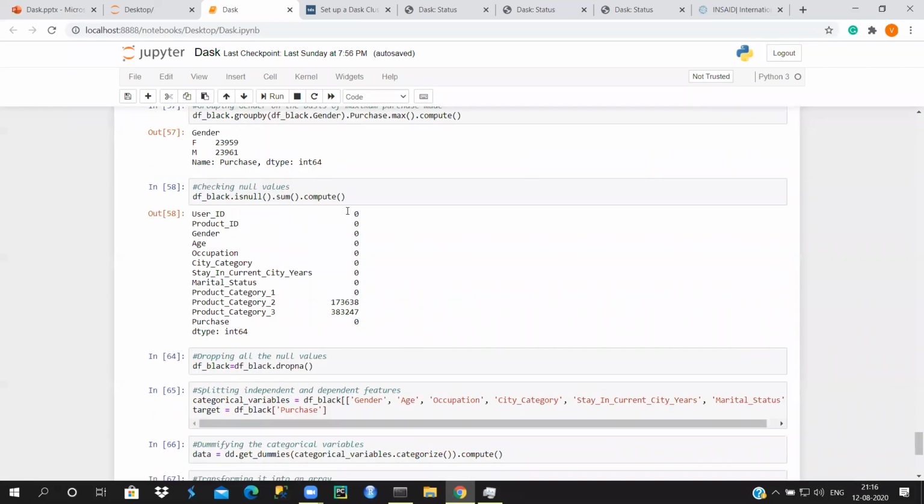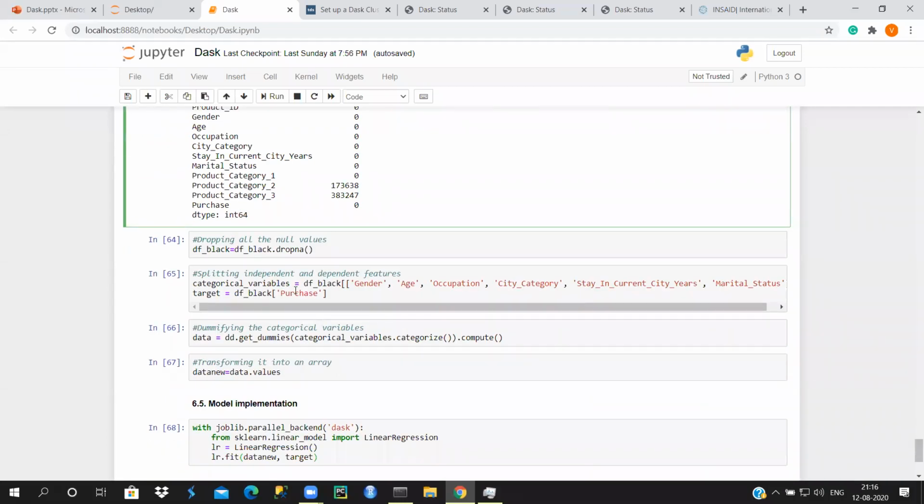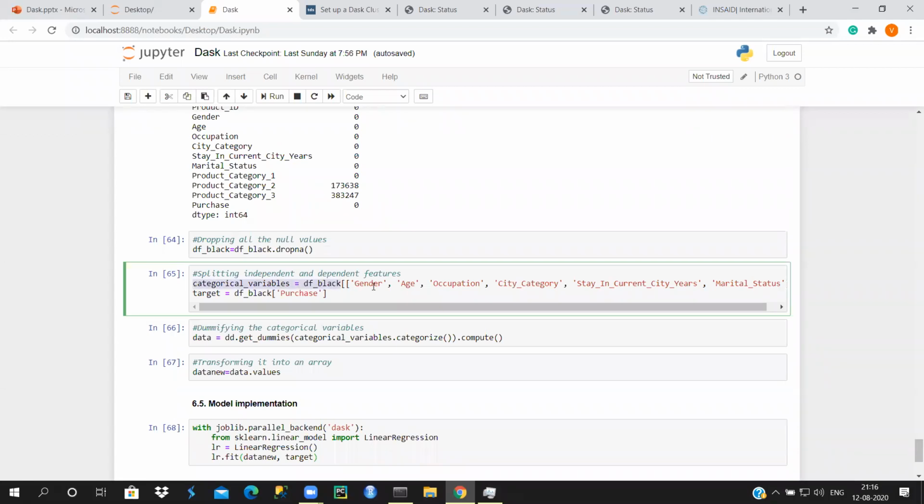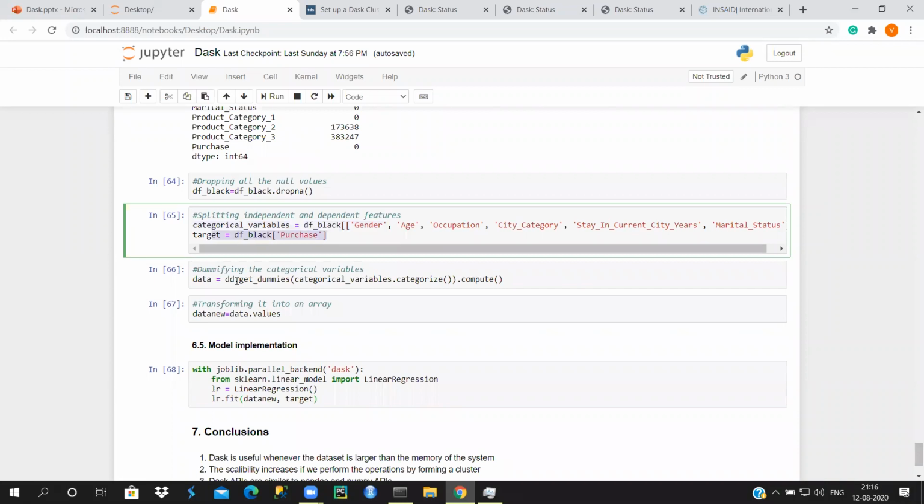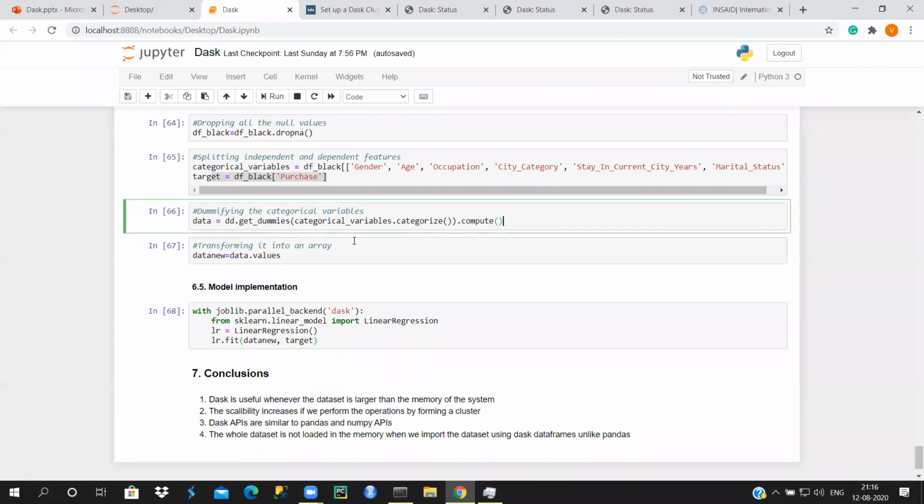After computing all these things, finally we are going to take up the variables. All these category variables, and the target variable is purchase, and we're going to create a dummy variable using these Dask data frames, and compute it. Now the new data variable has the target variable.